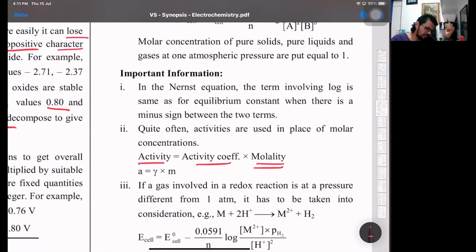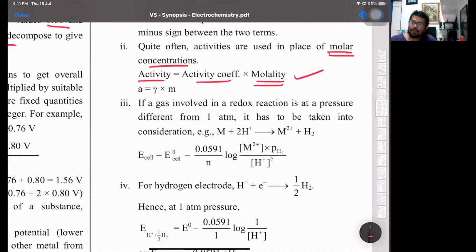So that's the part. Activity is activity coefficient into molality. Okay, so they are basically used in place of molar solutions. So when molar concentrations are not there, they write activity. That is one part. And if gases are involved, then you are supposed to account for the pressure of the gas. Look at this reaction, where if you have to write the Nernst equation, it's the products, metal ions into hydrogen.